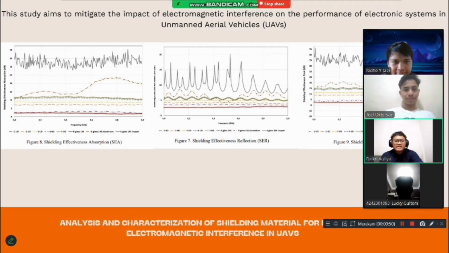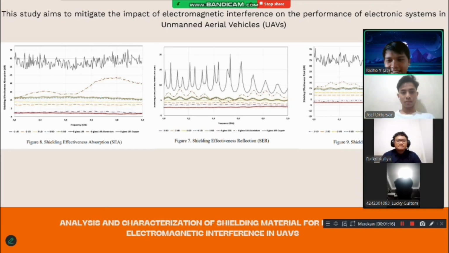From the first article, we have Analysis and Characterization of Shielding Material for Mitigating UAVs. This study aimed to mitigate the impact of electromagnetic interference on the performance of an unmanned aerial vehicle. The first and second charts will be explained by Rido.